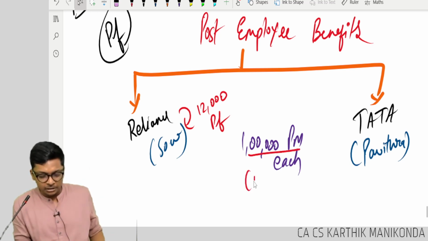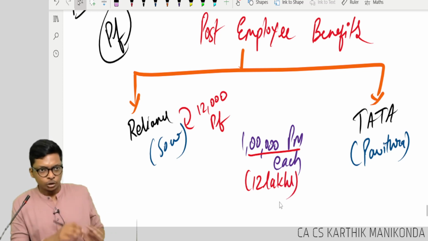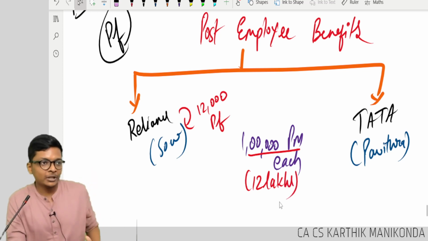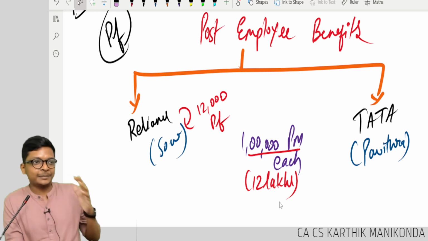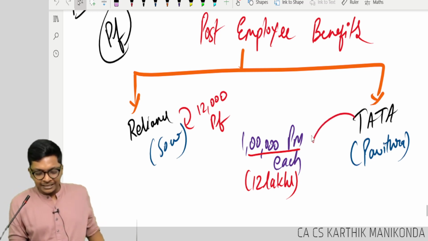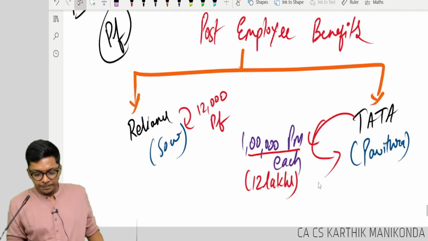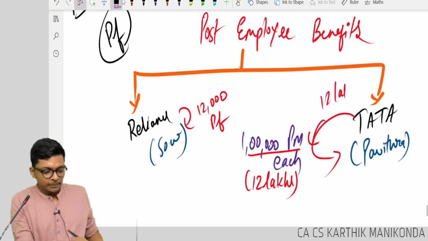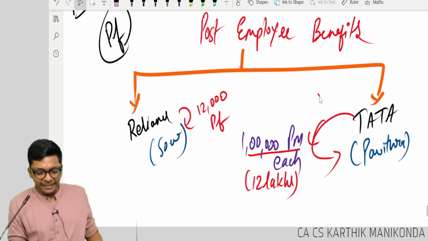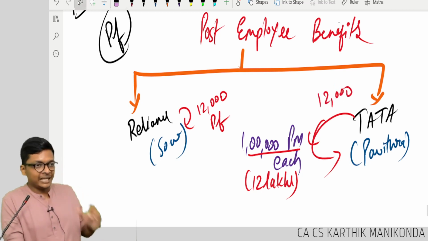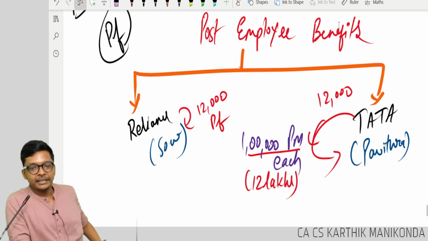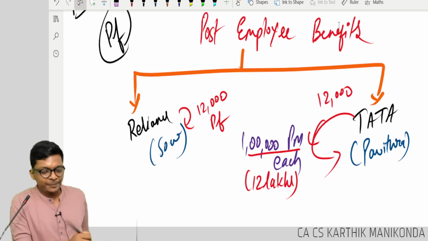1 lakh per month, per year it becomes 12 lakhs. So yearly they are depositing 12,000. It's actually a much higher amount, I'm keeping something simple. Tata is depositing for Pavitra also 12,000. It will actually be 12,000 per month, but I'm taking 12,000 as per year. Okay. This PF is given to whom?